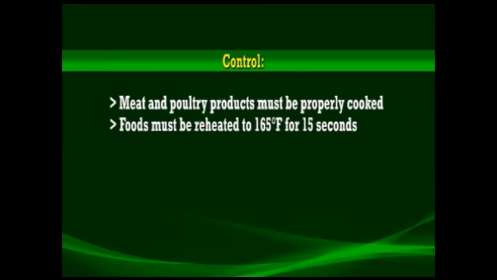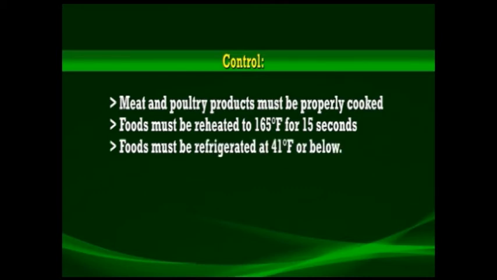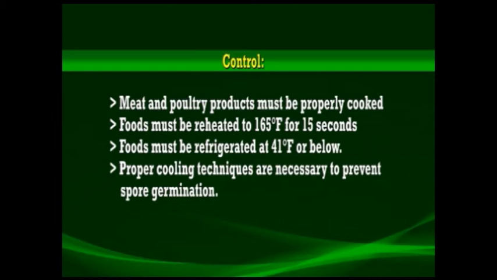The disease can be controlled as follows: meat and poultry products must be cooked properly. Food must be reheated to 165 degrees Fahrenheit for 15 seconds if it is not consumed immediately. Foods must be refrigerated at 41 degrees Fahrenheit or below. Further, proper cooling techniques are very much necessary to prevent spore germination.